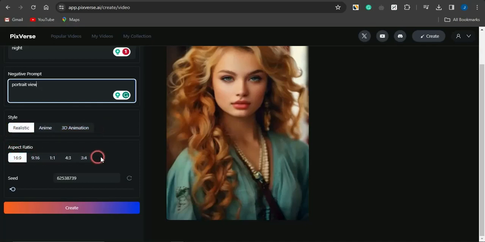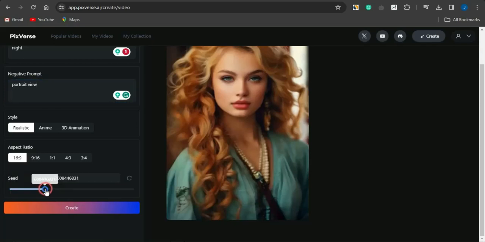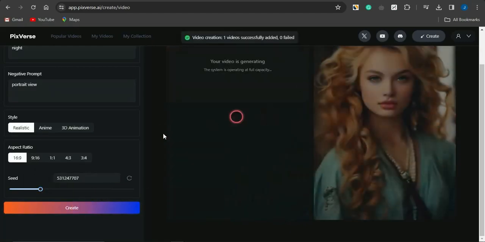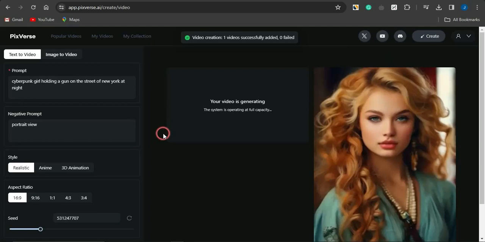You can see the aspect ratio, select any one. You can also edit the speed right here. I could increase the speed to maybe this position. Once you're done, just click on create, and your video generation will begin. And guys, the cool thing about this AI tool is that you can use it absolutely free right now.